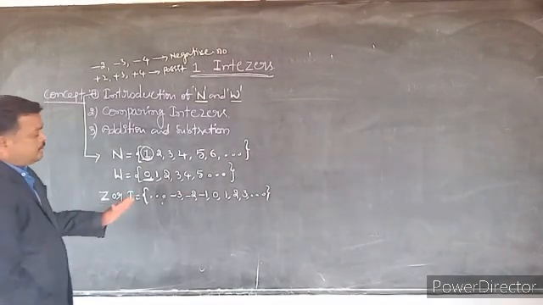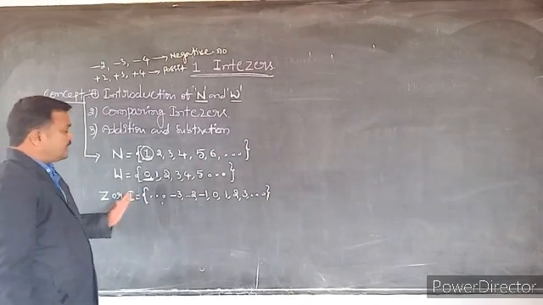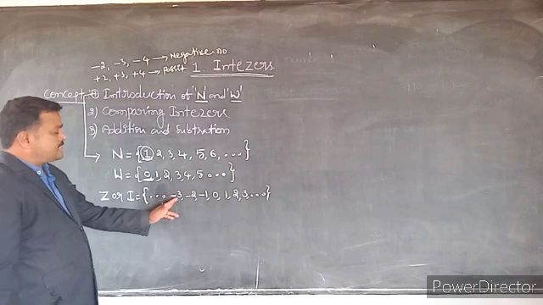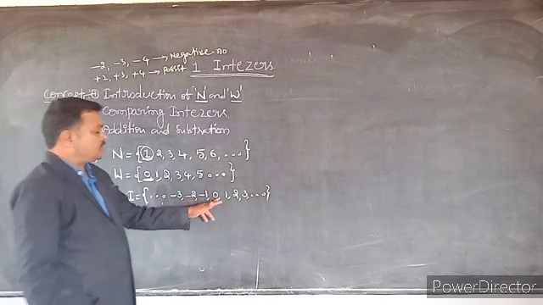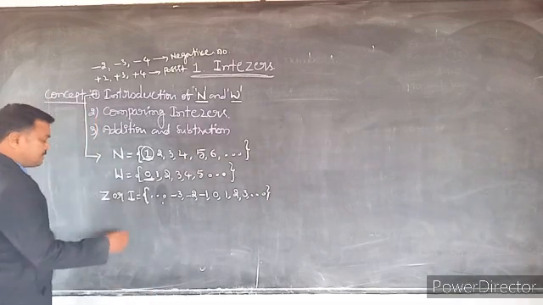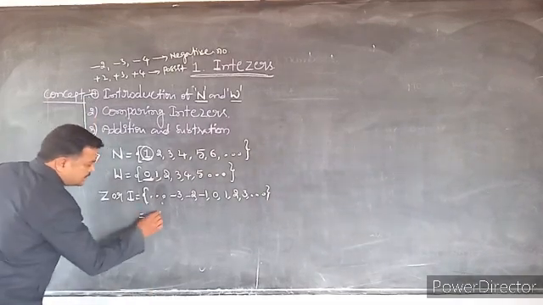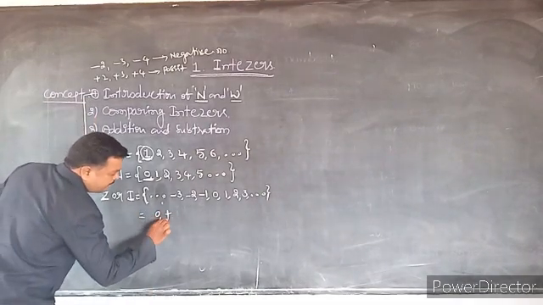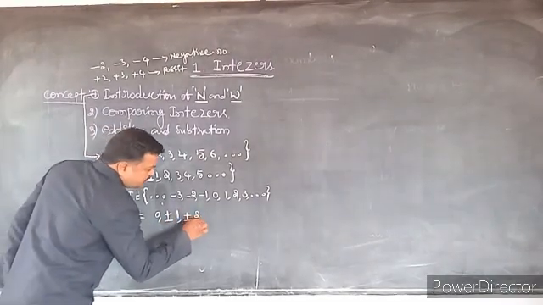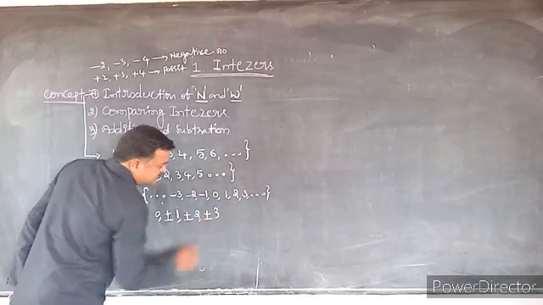See, how to understand? Z is equal to -3, -2, -1, 0, 1, 2, 3, and so on. This we can write as 0, comma, plus or minus 1, plus or minus 2, plus or minus 3.